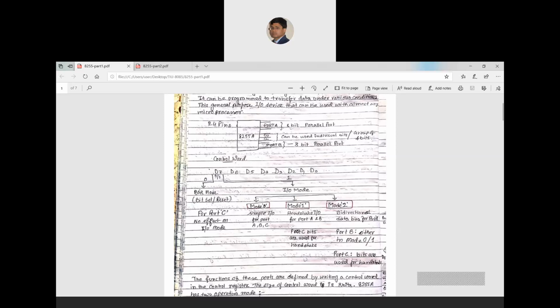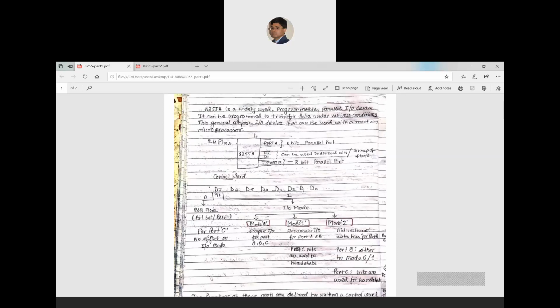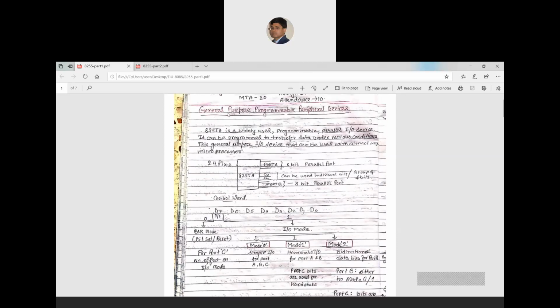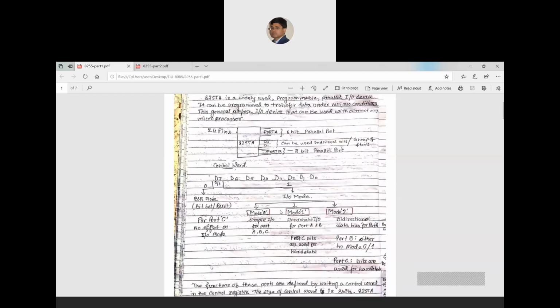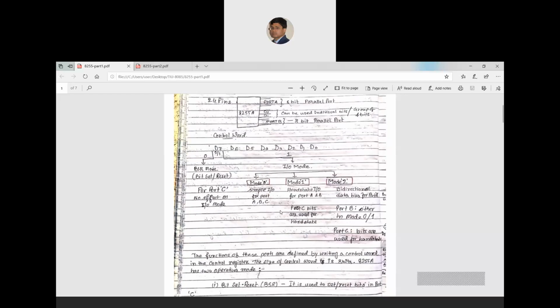So this is all the modes possible by using 8255, the programmable peripheral device. You can see the topic name is programmable peripheral device. That means we can program the peripheral device so that it can be operated in different modes of communication. So these are all the possible modes for the communication.